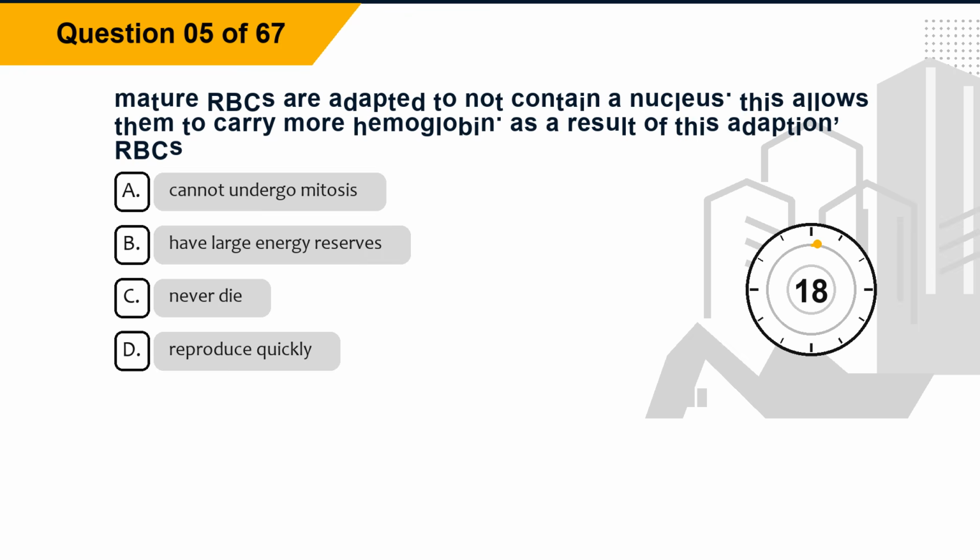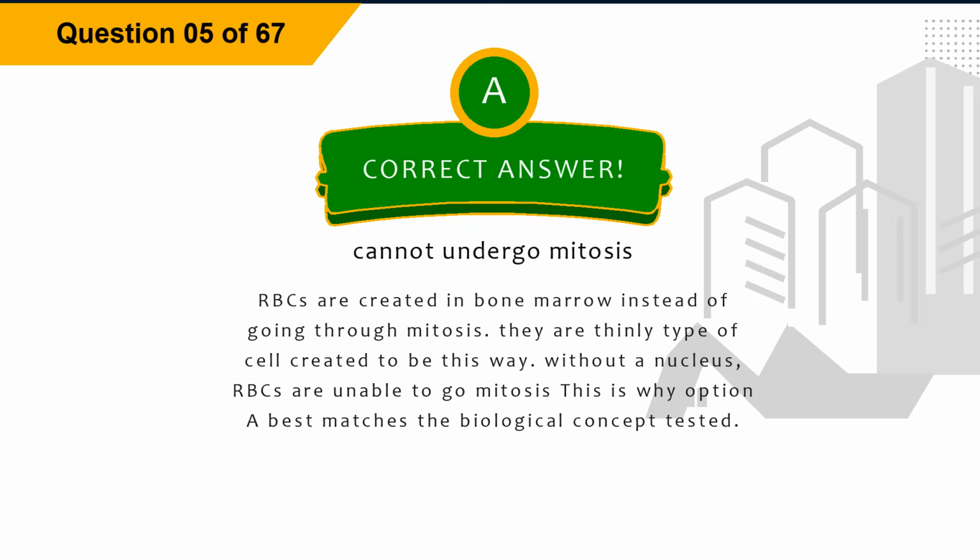Question 5. Mature RBCs are adapted to not contain a nucleus. This allows them to carry more hemoglobin. As a result of this adaptation, RBCs: Option A, cannot undergo mitosis. Option B, have large energy reserves. Option C, never die. Option D, reproduce quickly. The correct answer is option A, cannot undergo mitosis. Explanation. RBCs are created in bone marrow instead of going through mitosis. They are a type of cell created to be this way. Without a nucleus, RBCs are unable to undergo mitosis. This is why option A best matches the biological concept tested.